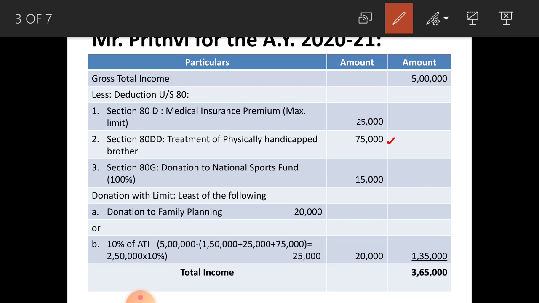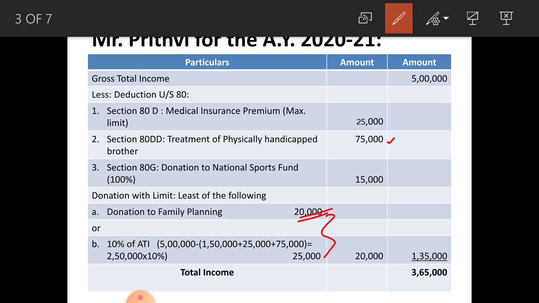In this problem, adjusted total income means gross total income minus long term capital gain and 80D and 80DD. When you deduct these things from gross total income, you get 2,50,000. Of that 10% means 25,000. Whichever is lower in these 2 cases you have to consider. Donation to family planning amount is lower, so 20,000.